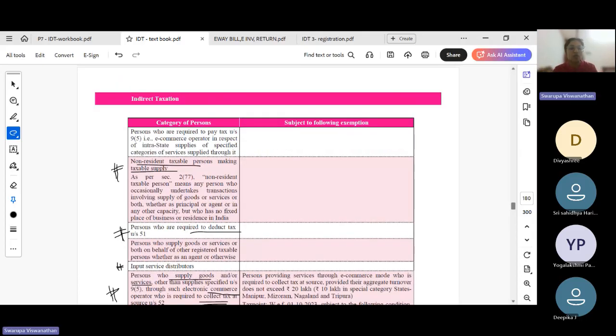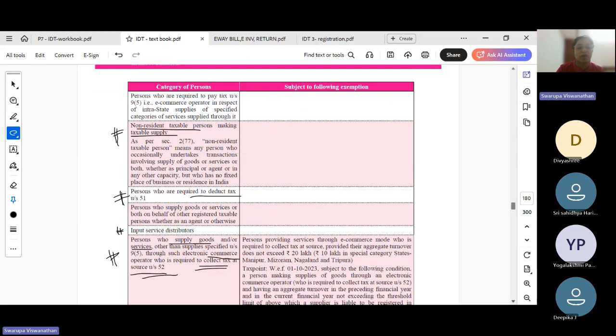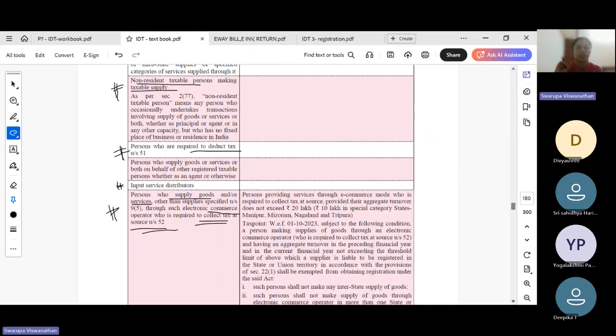Then a person who is required to deduct tax under section 51 or a person who is required to collect tax under section 52, they have to compulsorily register themselves under GST irrespective of the turnover, because they are required to collect tax and deduct tax. So there are certain statutory provisions that they have to abide with. So irrespective of the turnover, they have to register themselves.